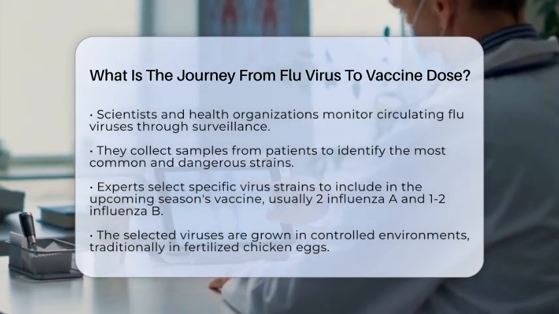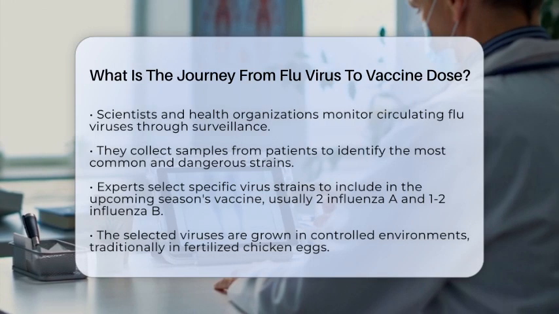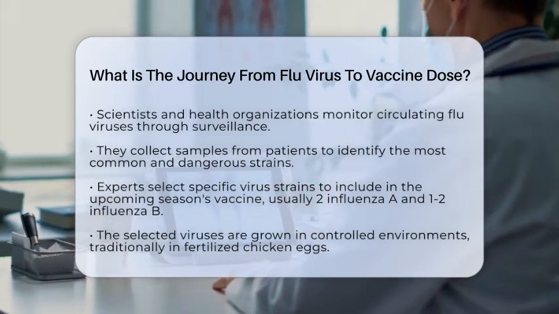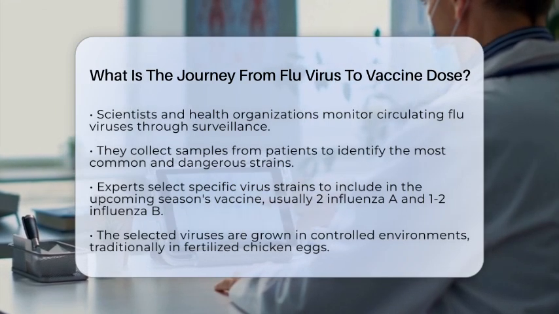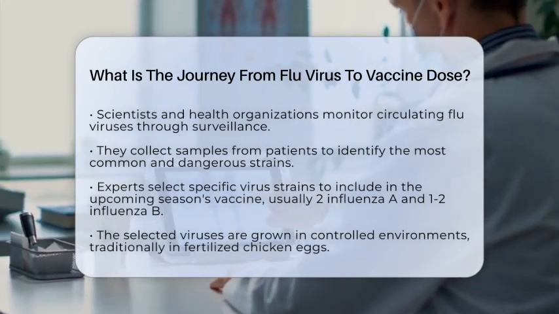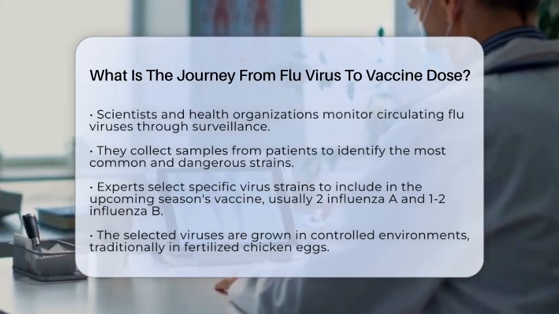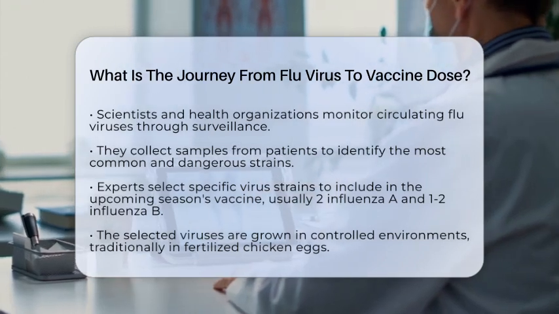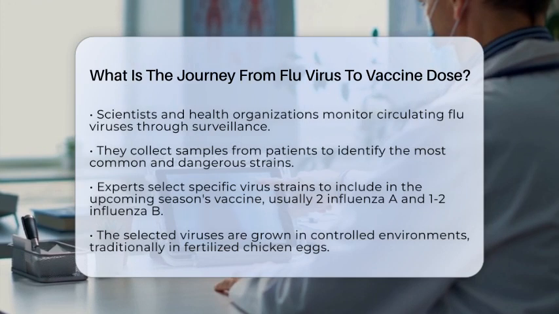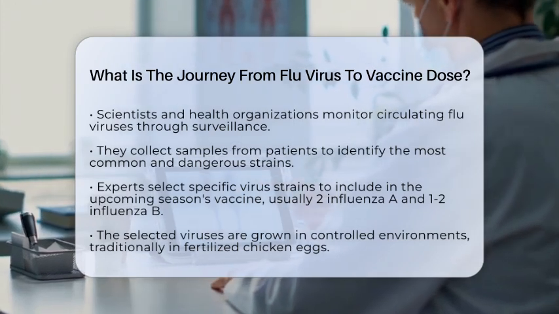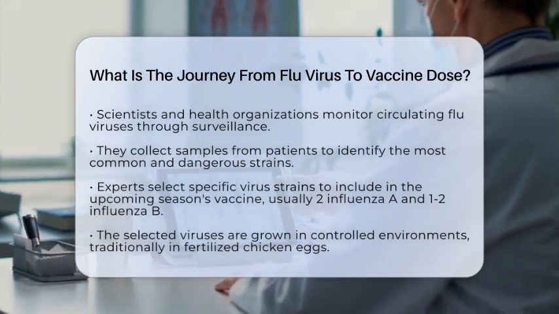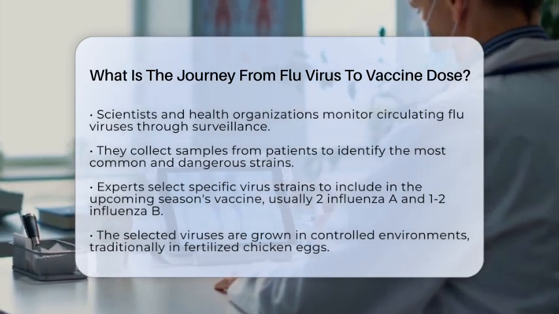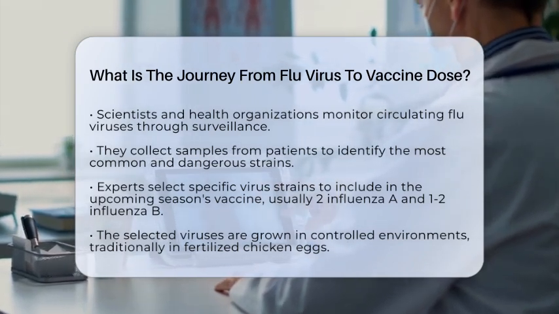They do this through surveillance, collecting samples from patients and tracking which strains are most common and most likely to cause illness. Based on this information, experts select the specific virus strains to include in the upcoming season's vaccine. Usually, they choose two types of influenza A and one or two types of influenza B, aiming to match the most prevalent strains.